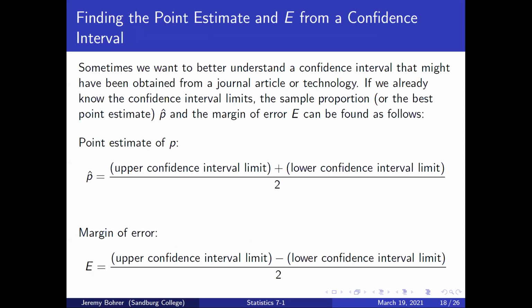Sometimes we want to better understand a confidence interval that might have been obtained from a journal article or technology. If we already know the confidence interval limits, the sample proportion, or the best point estimate, p hat, and the margin of error E can be found as follows. Point estimate of p is p hat equals the upper confidence interval limit plus the lower confidence interval limit divided by 2, or the mean of those numbers. The margin of error is E equals the upper confidence interval limit minus the lower confidence interval limit divided by 2.